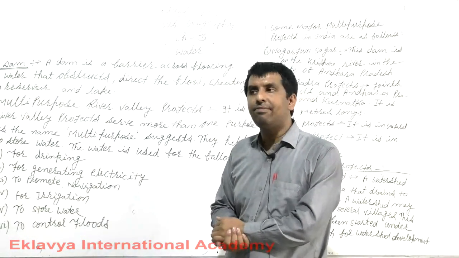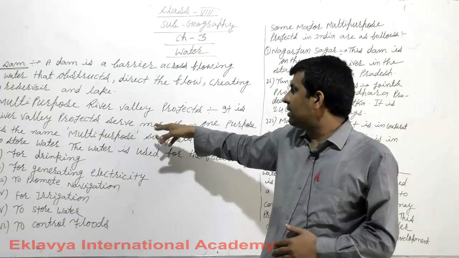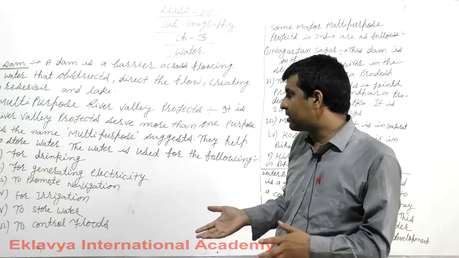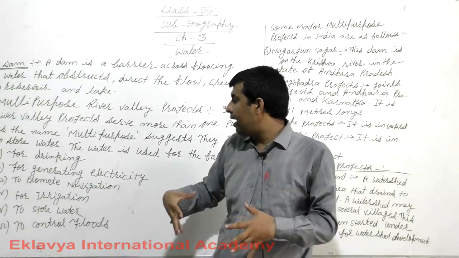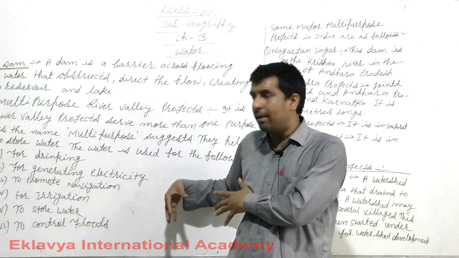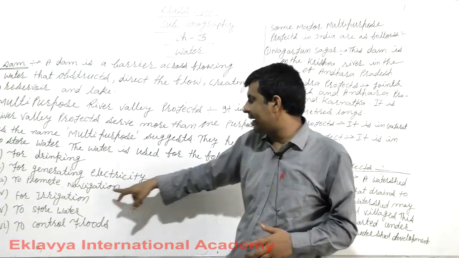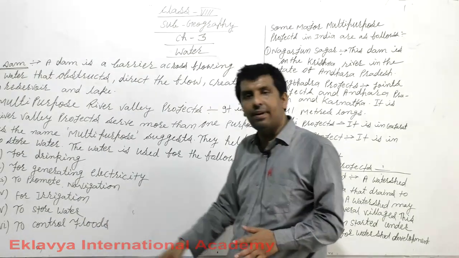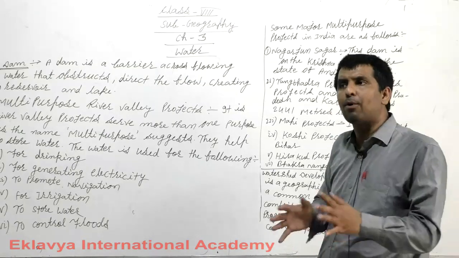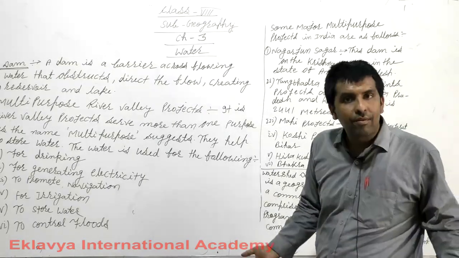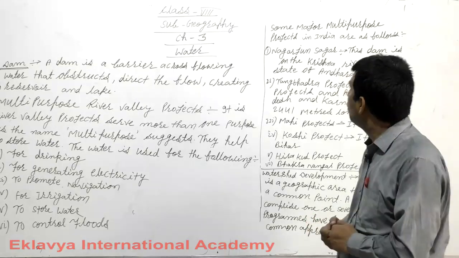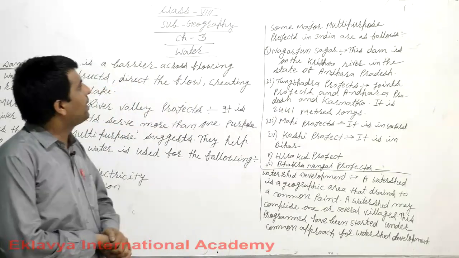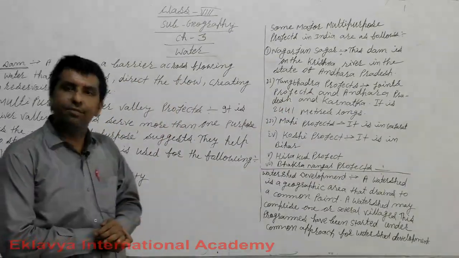You know very well that if these projects were not in India, we would have much problem in drinking, in generating electricity, in promoting navigation, in irrigation, in water supply, and in controlling floods. So many problems we could face. So I am telling you some major multi-purpose projects in India are as follows.